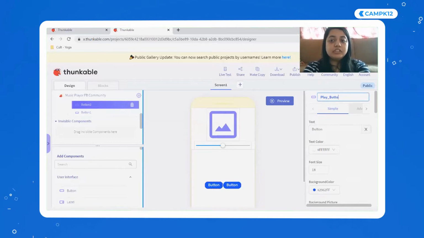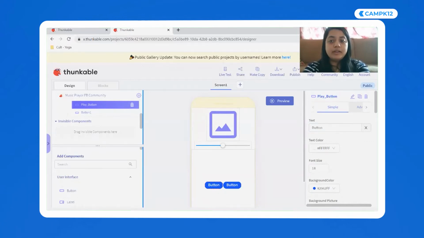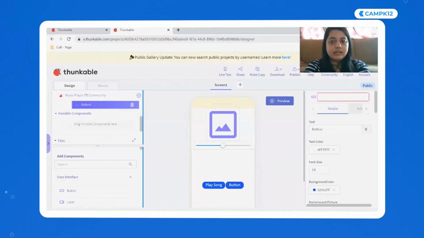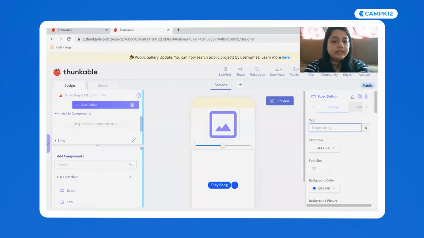So I'm going to name it play button. And we have to also change the text on the button, right? It says button, so I'm going to change it here to play song. And the second button is going to be our stop button. So I am going to write stop button here, and the text on my button would be stop song.